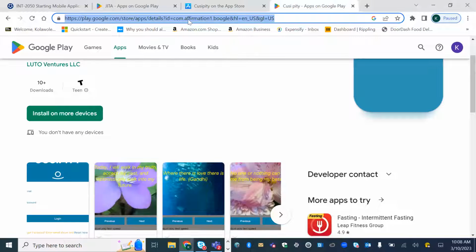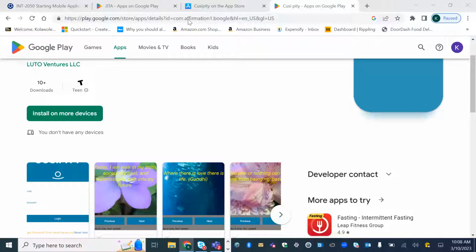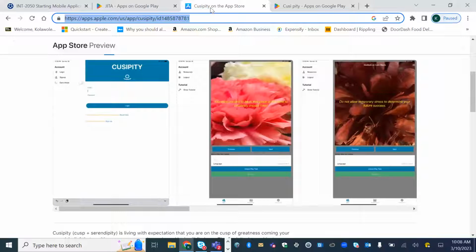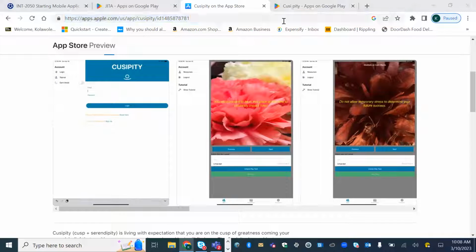That's if you have an iPhone. And this is if you have an Android phone. So I just placed that. Definitely after this session, feel free to go in there and download it. It's free. You can play around with it and give me some feedback, see how you like it.